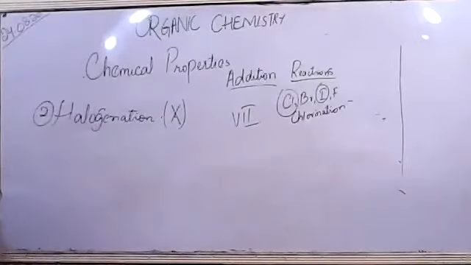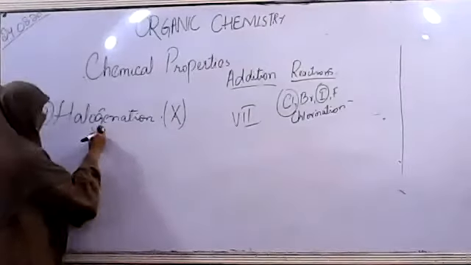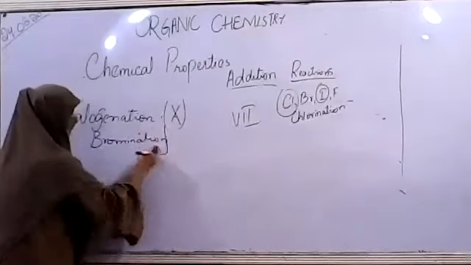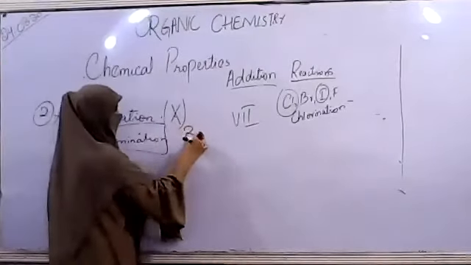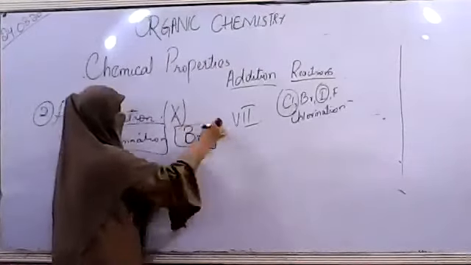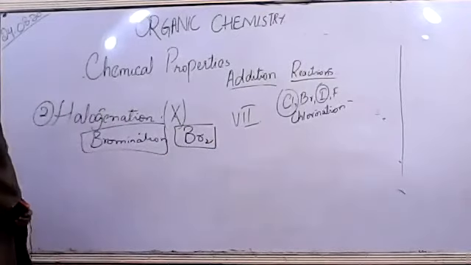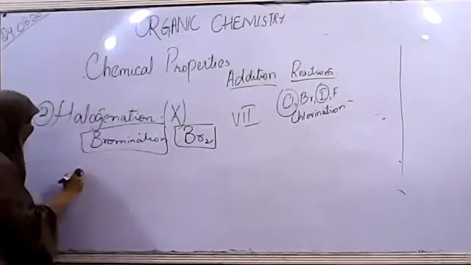We have bromination in our book. So it means we are going to add Br2 species to our hydrocarbons. Let's start from the very first molecule or the very first compound.